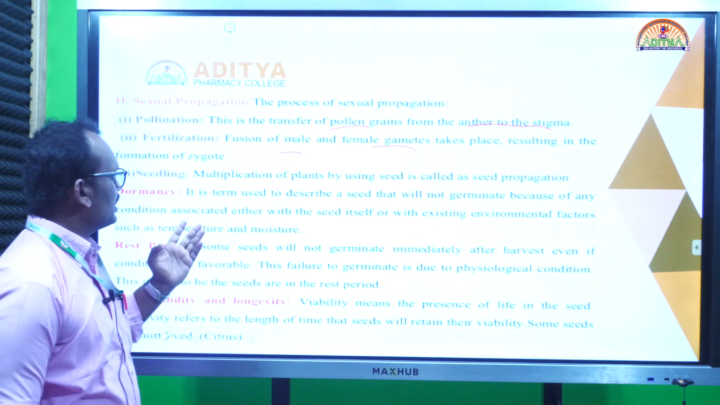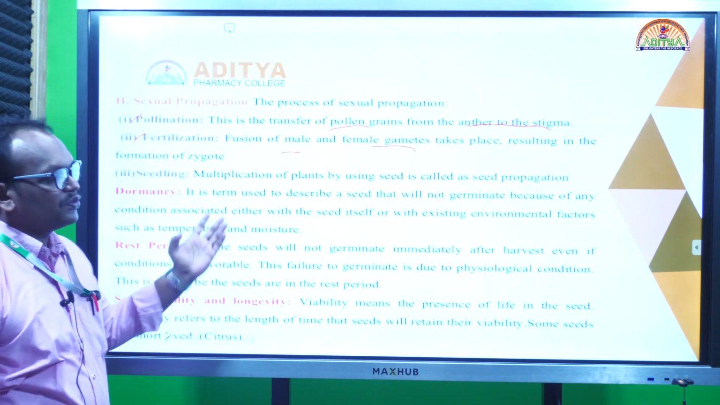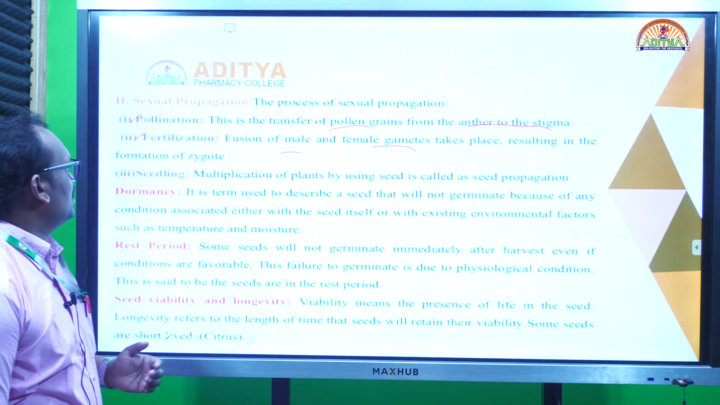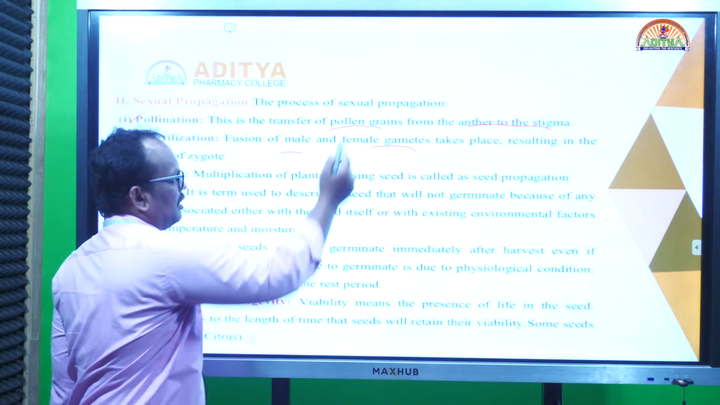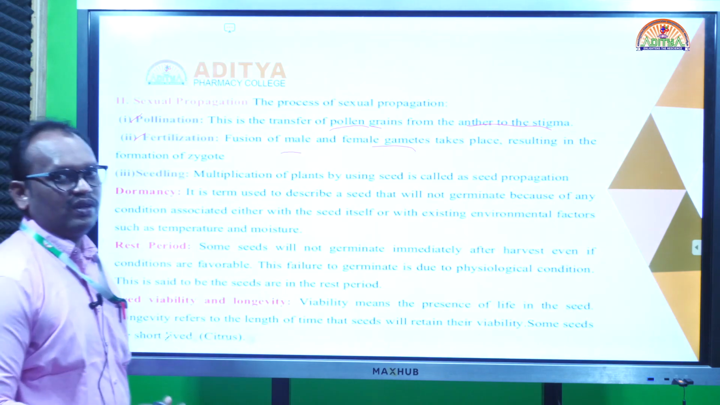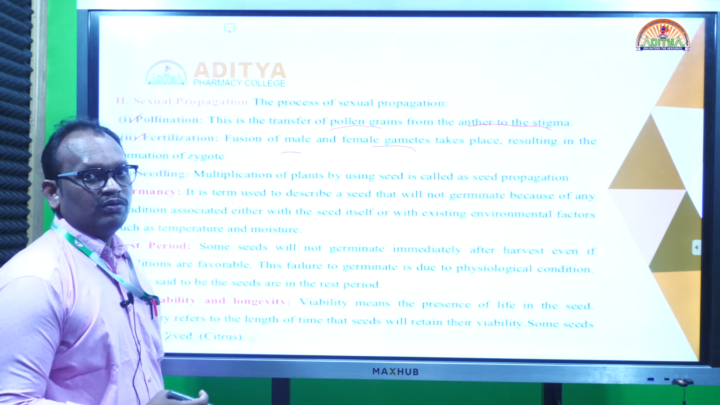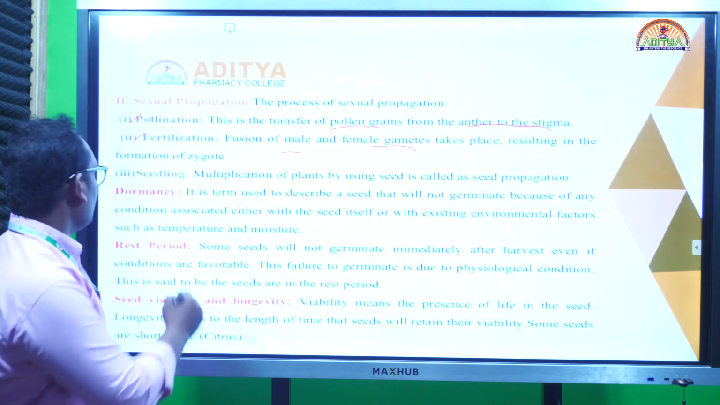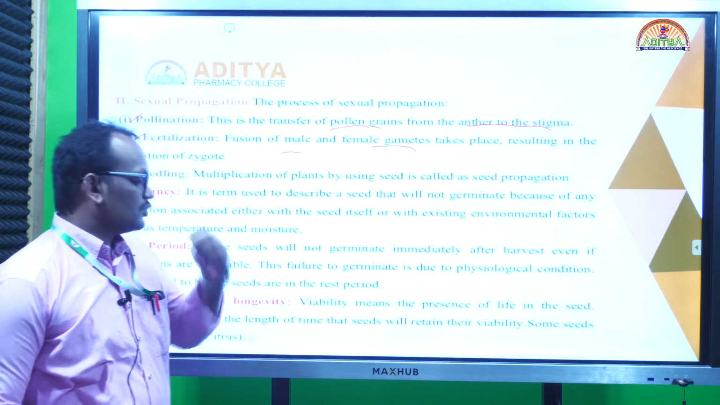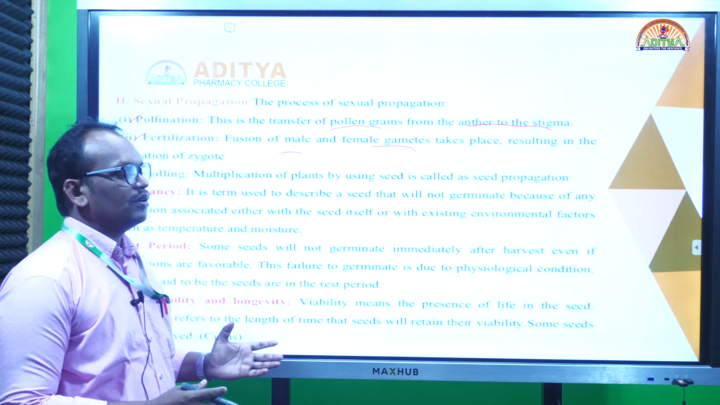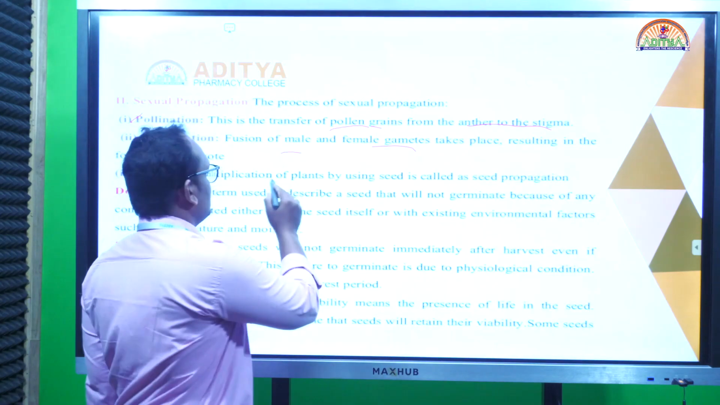We use different terminologies here: pollination and fertilization. Fertilization means the fusion of male and female gametes. Pollination means the generation of pollen from the anthers, that is, from male flowers. Now, seedling: the multiplication of cells from the seed to grow an entire plant is called a seedling.